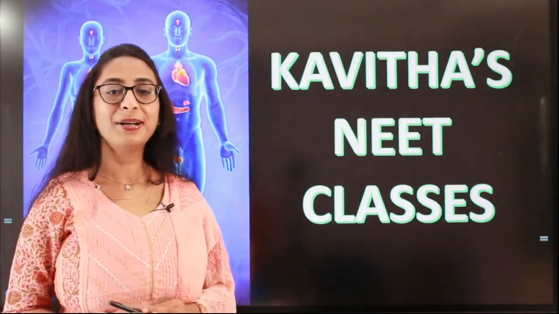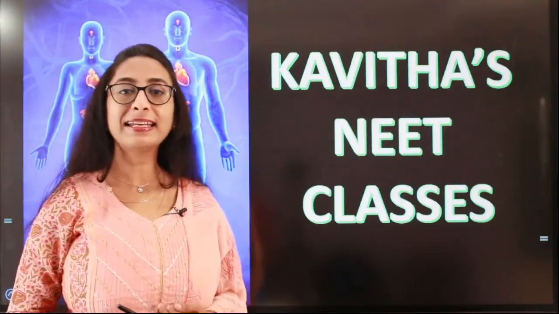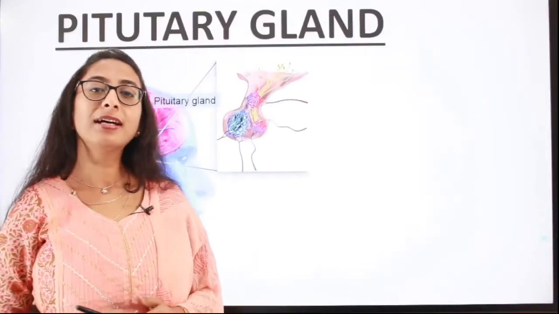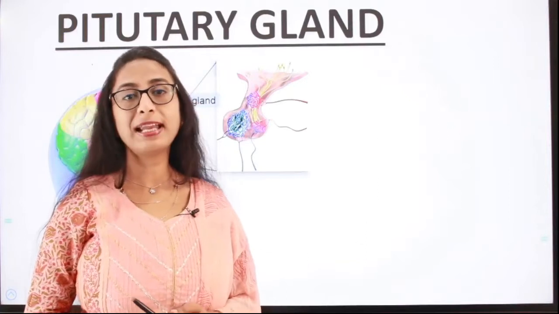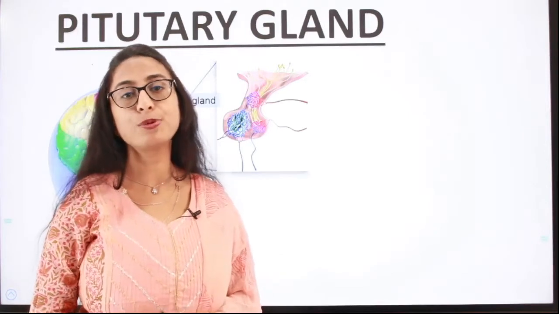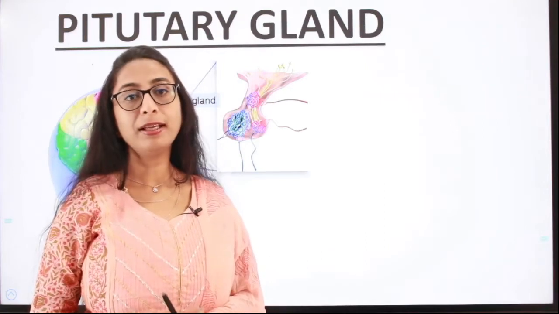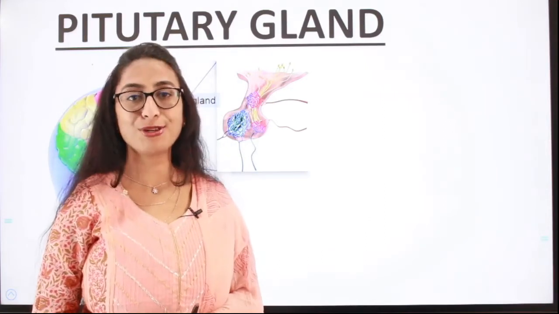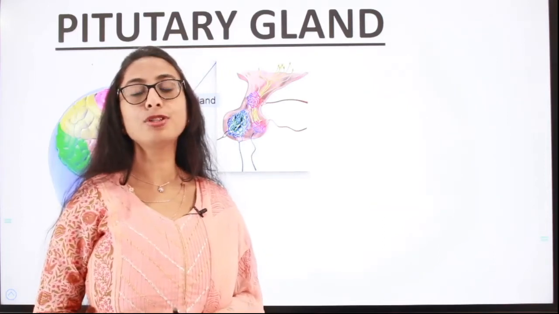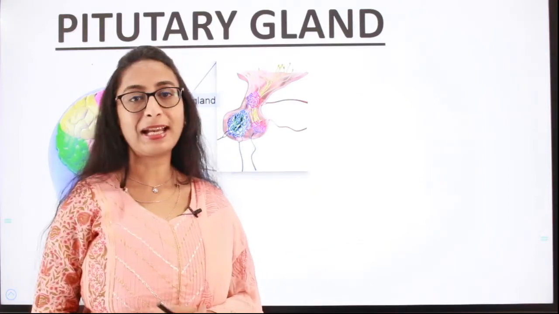In this lecture, we shall discuss an important gland of the human endocrine system, that is the pituitary gland. We will be discussing the location, the structure of the pituitary gland, what hormones it synthesizes, and what the functions of all these hormones are. We should also discuss the changes that happen if there is an increase or decrease in these hormones, that is, the disorders caused by an increase or decrease in the hormones synthesized and secreted by the pituitary gland.